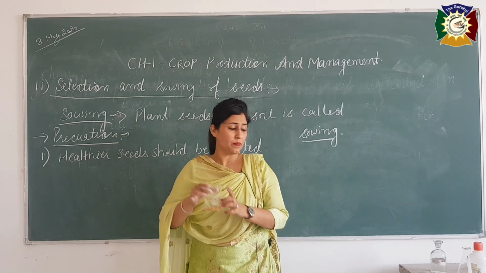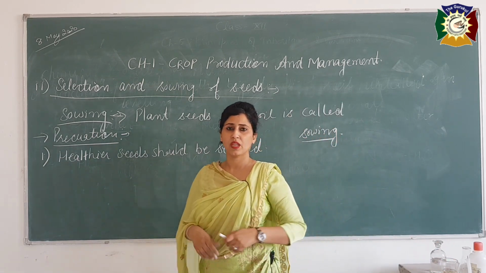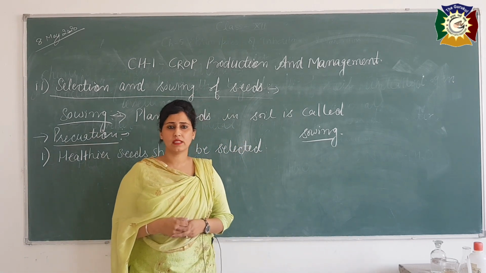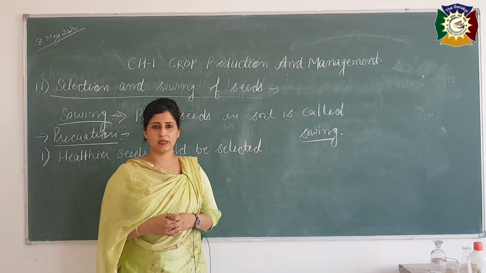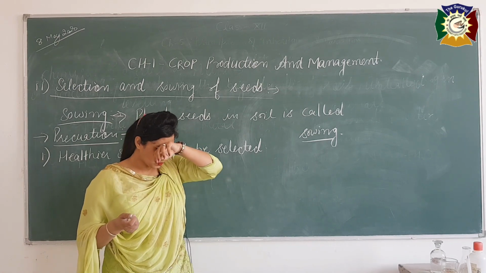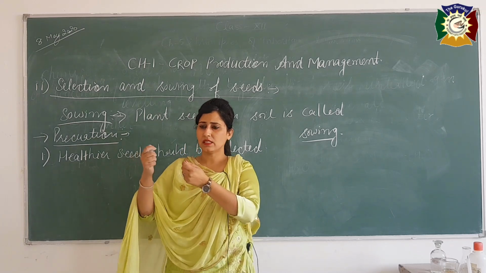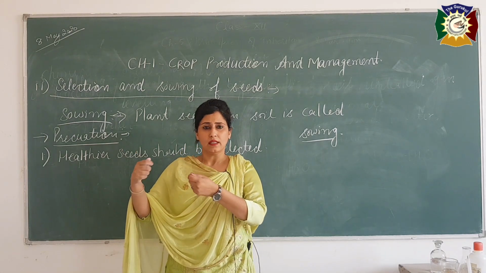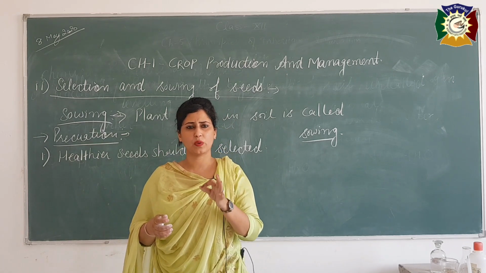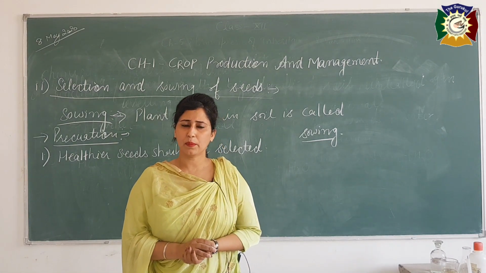So one method is this. Secondly, some farmers use the winnowing system to select the healthier seed. Mostly in the villages, the farmers use that method to select the healthier seed. You have seen it at your home, I hope so. In winnowing, they take the grains and stand in front of the fan, we can say. When they winnow, the unhealthy seeds, the seeds that are lighter in weight or already damaged, are blown away, and the healthy seeds remain with us.